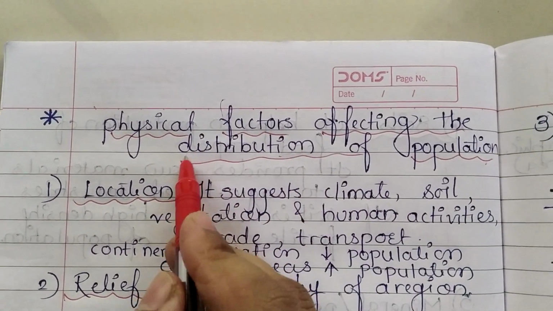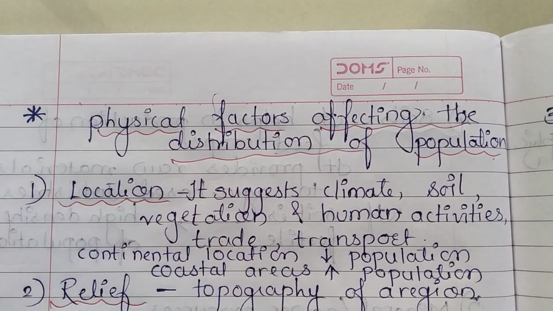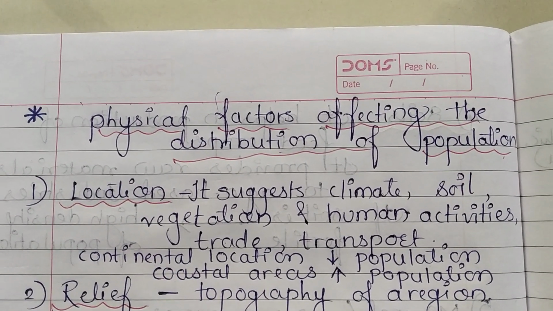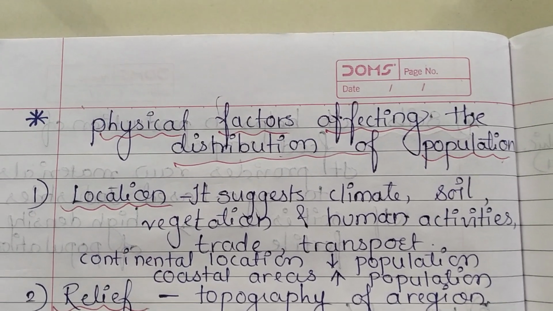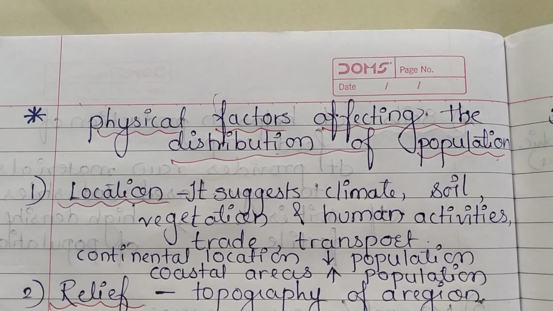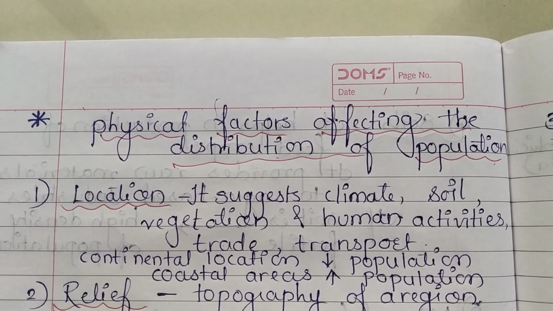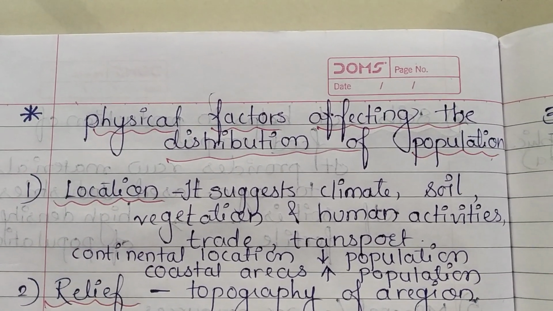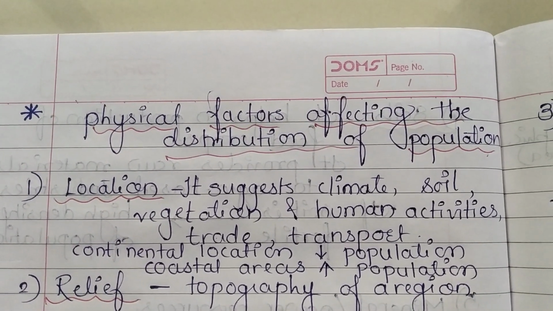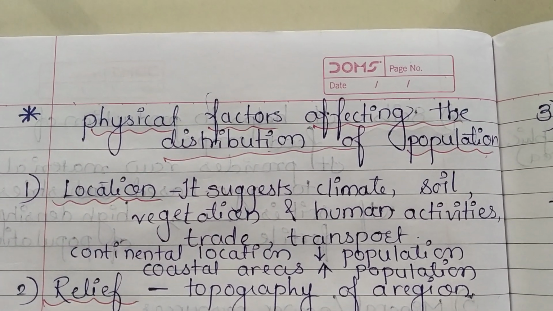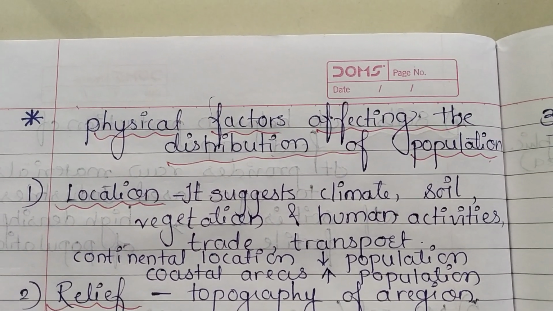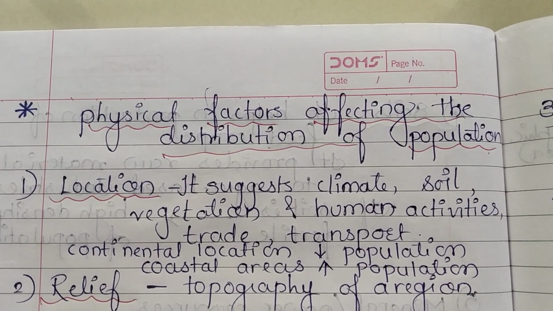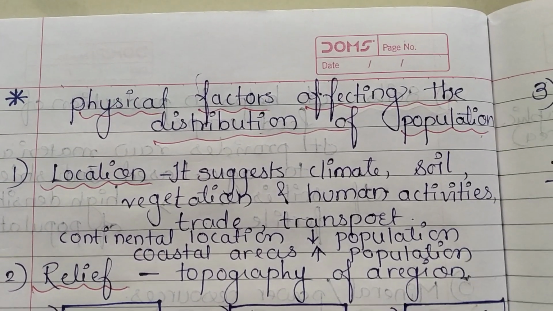Today we are going to study the next topic, that is the physical factors affecting the distribution of population. What is the meaning of physical factors? Physical factors are the factors concerned with natural features of the earth's surface: climate, soil, or the region. So all the physical factors depend on physical elements like the earth's surface, the climate, the soil, plains and plateaus. How all these things affect the distribution of population, we are going to study in today's lecture.